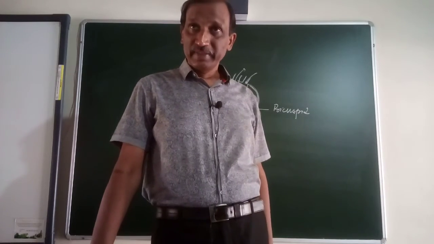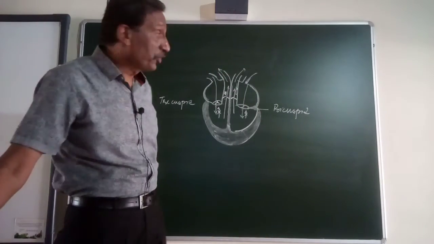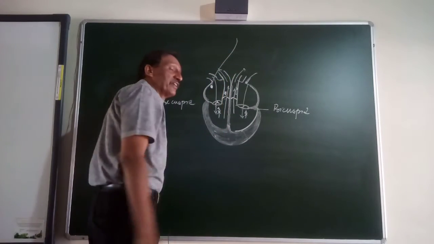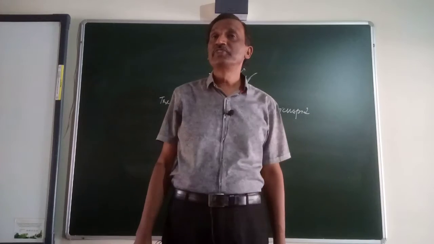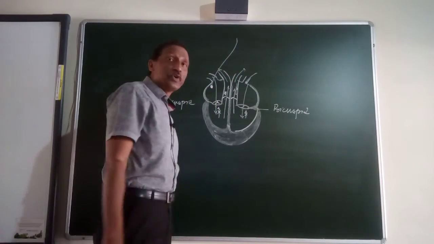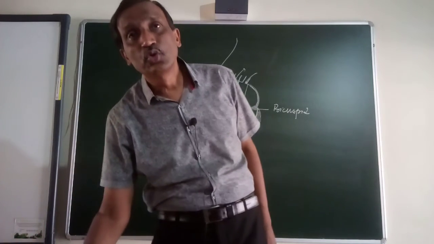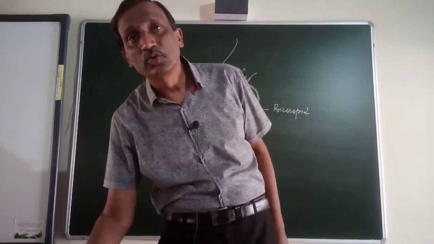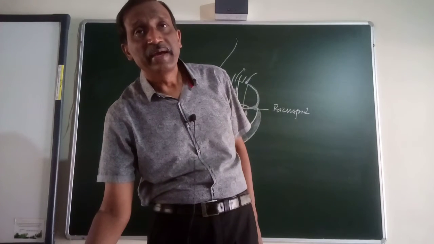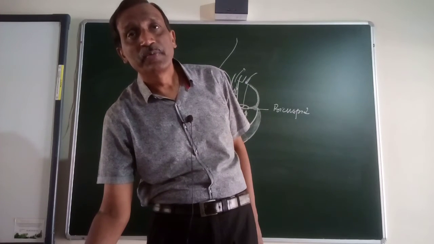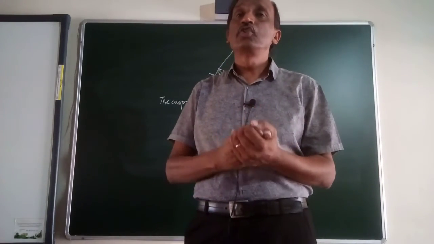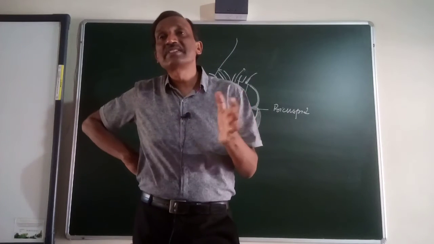So the information from the brain comes to this node. Here the control information comes from the brain to the SA node, and from the SA node the information flows through the heart muscle to the AV node. You can see here the AV node, atrioventricular node.